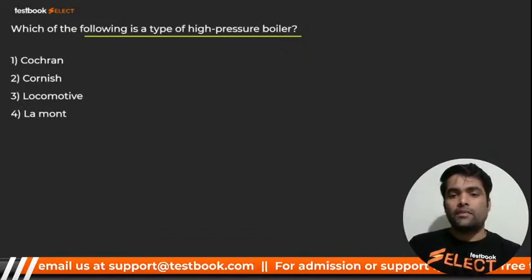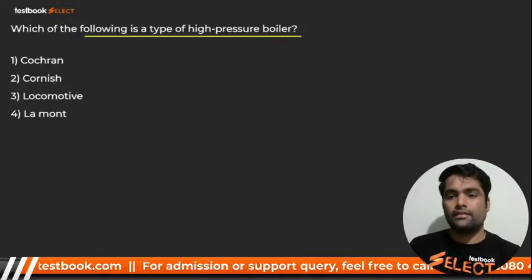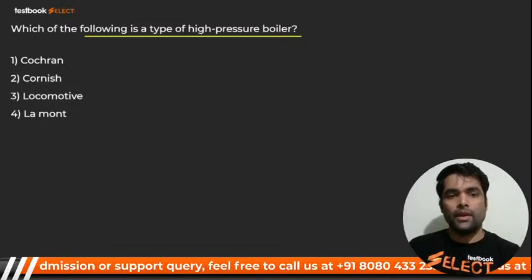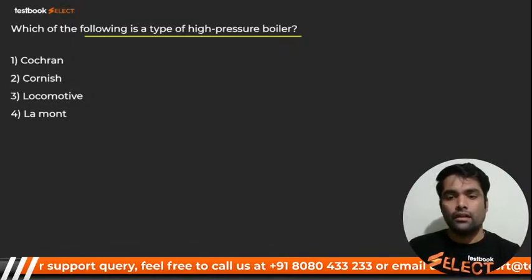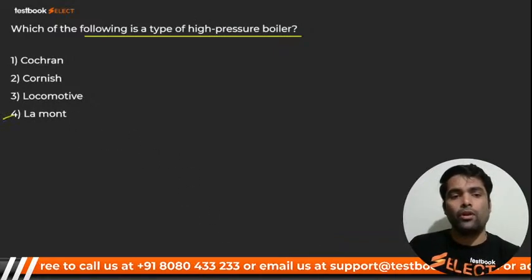We go for next, my dear. Yes. It should be what? Furnace. Very good. Lamont boiler. Here, the correct option will be Lamont boiler.